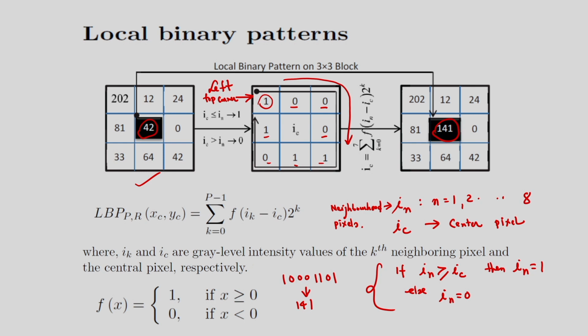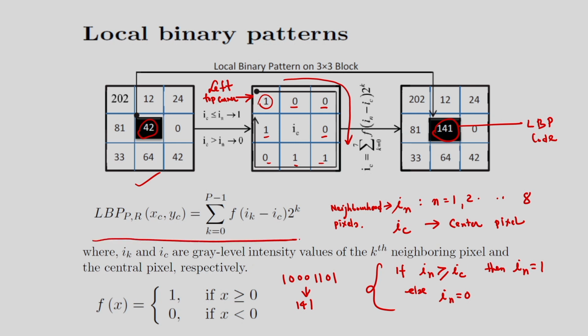So what finally do I have to do? Finally, we have to consider the corresponding histogram of the LBP codes, and from that I can determine the local texture features of the original image. Here you see, corresponding to the center pixel, I am getting the LBP code. The LBP code is 141. So this is the LBP code for the center pixel. For all the pixels of the image, I have to do this. Finally, the corresponding histogram of the LBP codes is considered as the local texture features of the original image. So I have to determine the histogram of the LBP codes.